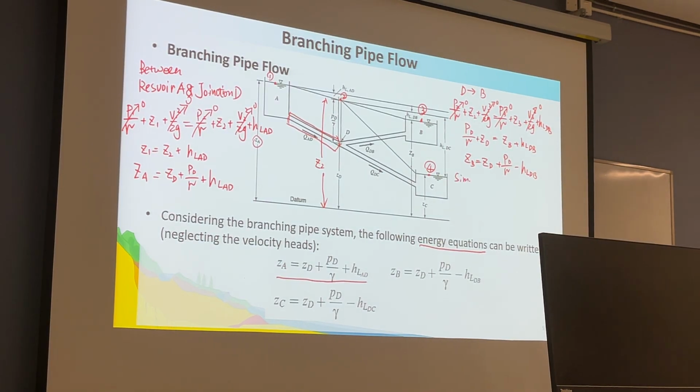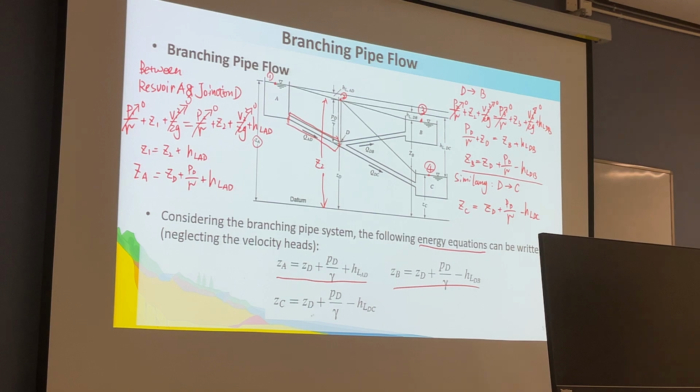Similarly, from D to C, ZC equals ZD plus PD over gamma minus HL_DC.